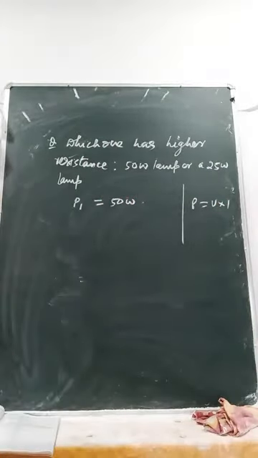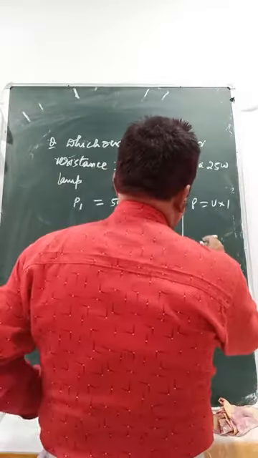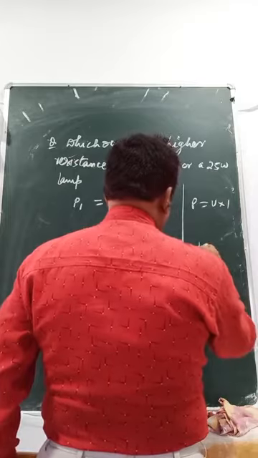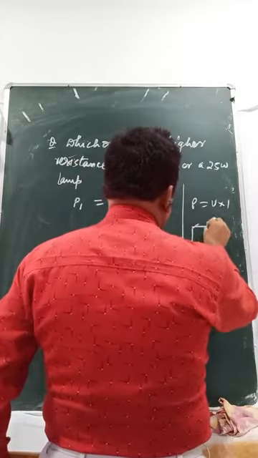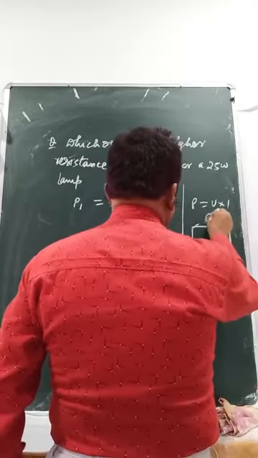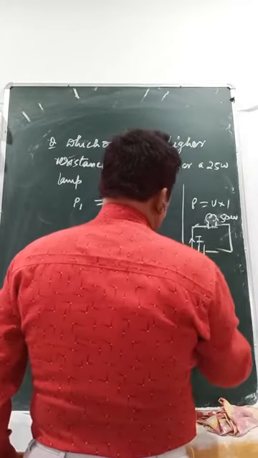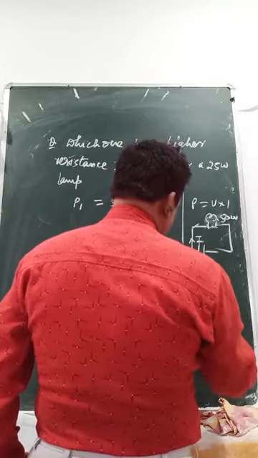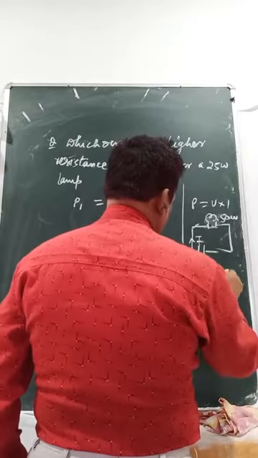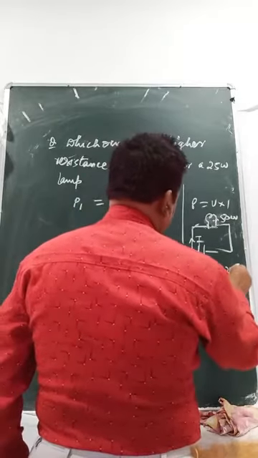Okay. So what shall I write? The potential is applied across a bulb, which is 50 watt. So what current is flowing here? And the same potential V is given to this one, which is 25 watt.